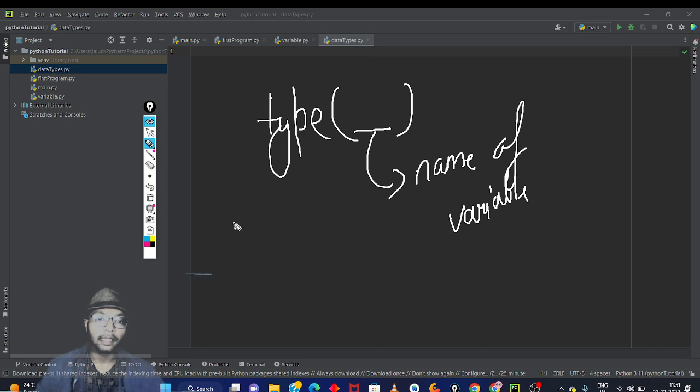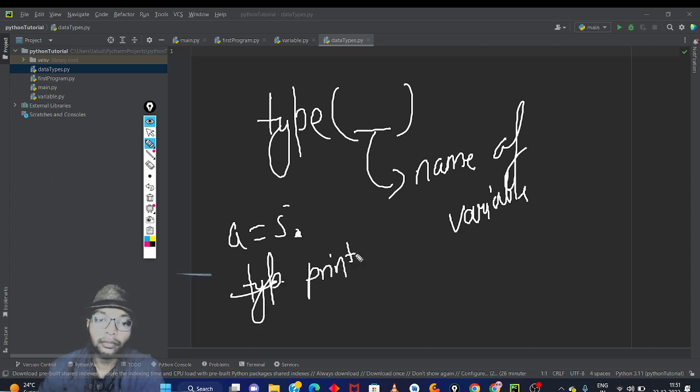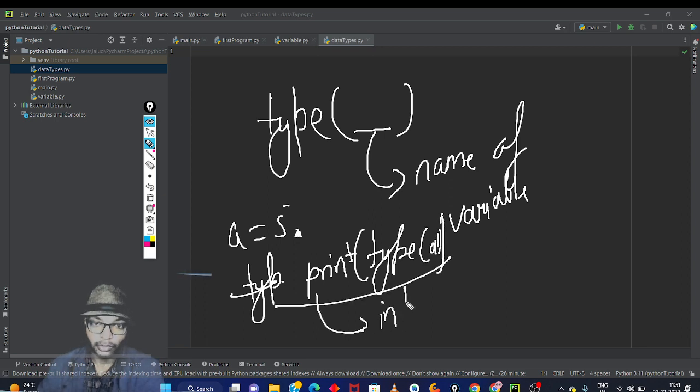Suppose that a is equal to 5, and you want to know its data type. Then you have to use the print function, and then type(a). Then it's going to give you integer. I'm going to show you, so you don't have to worry about anything. We are going to learn everything.